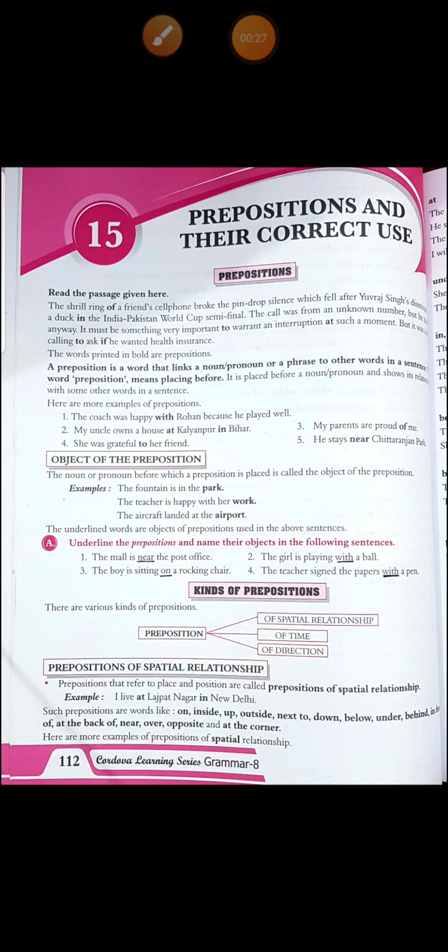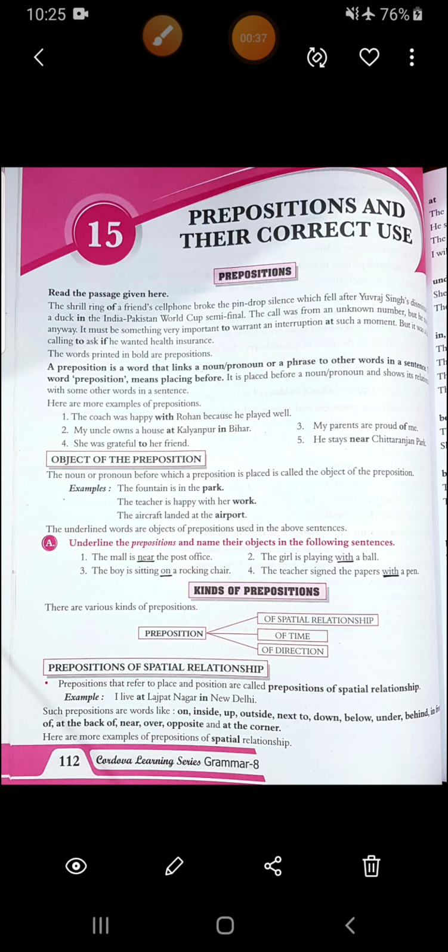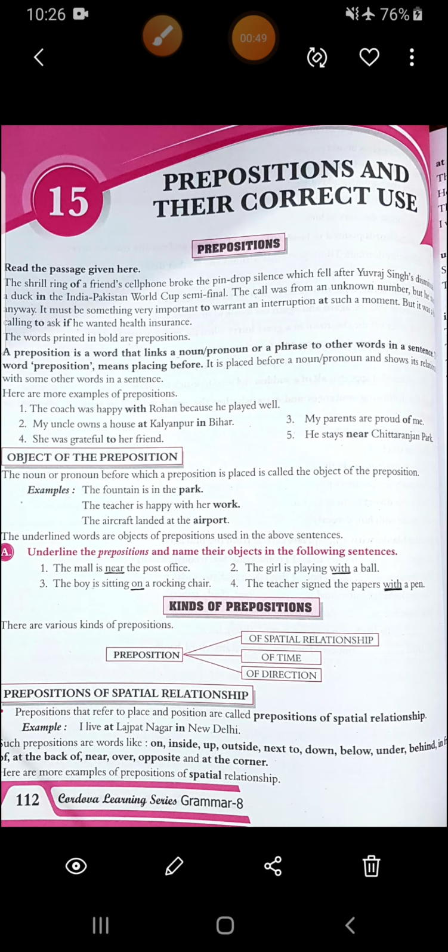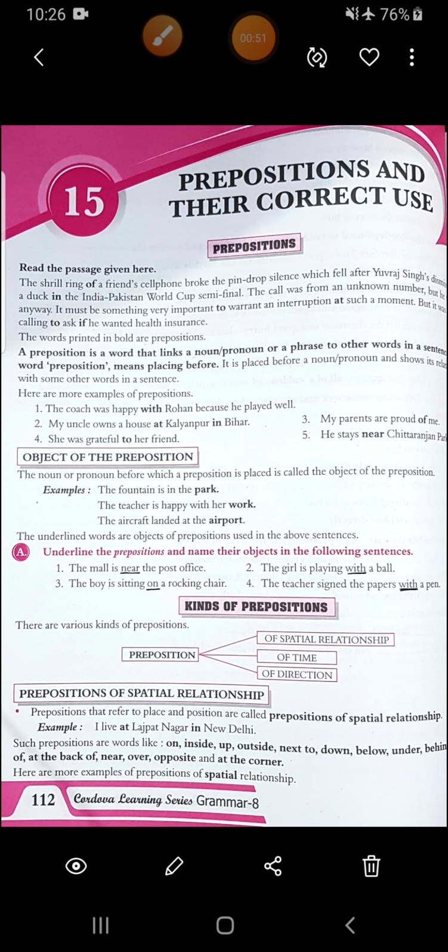So, what is a preposition? Preposition is a word that links a noun or pronoun to the other words in a sentence. All right, and preposition means placing before something, and it is placed before a noun or a pronoun. Got it? Now let's read this passage given here in the starting.